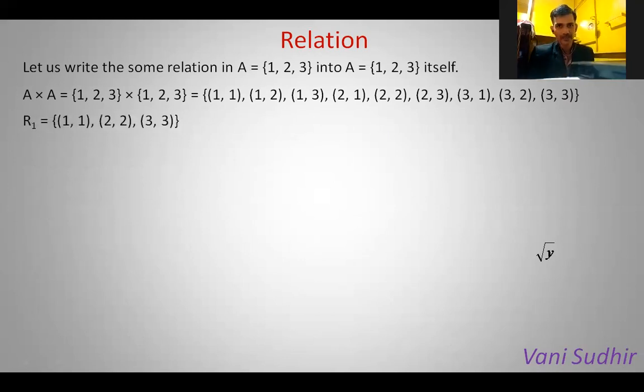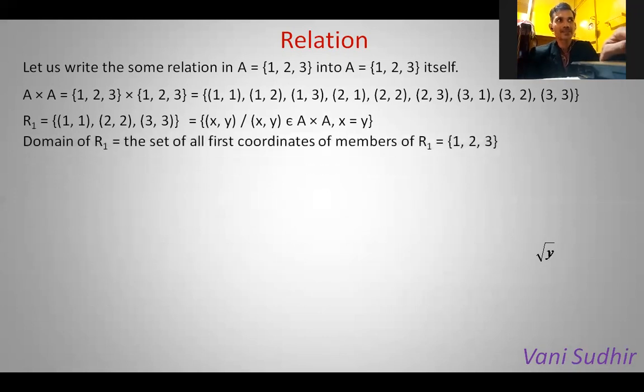Next, some relation we'll take. R1 is some relation which has ordered pairs (1, 1), (2, 2), (3, 3). If you observe the first coordinate and second coordinate, there is some relation, see, both are the same, no? Then this relation in set form, how can we write? R1 contains all ordered pairs (x, y) such that the ordered pairs belong to the Cartesian product only, and what is the condition? x equal to y. Both first coordinate and second coordinate are equal. It is the "is equal to" relation.